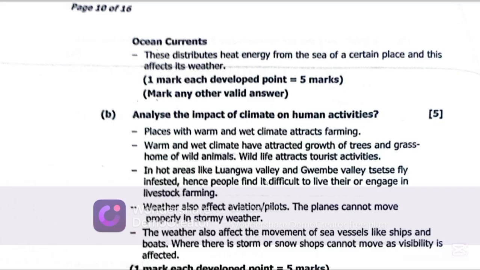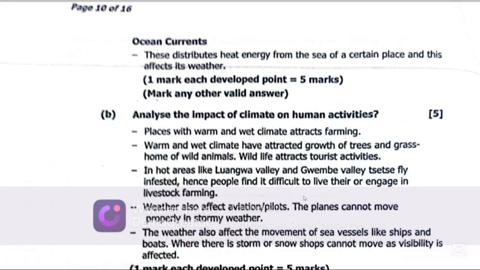Hence, people find it difficult to live there or engage in livestock farming. Weather also affects aviation or pilots. Planes cannot move properly in stormy weather. When it is too cloudy, planes will not take off. So the weather also affects the plane.